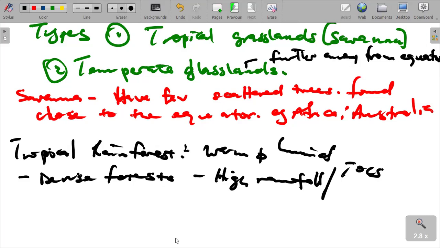Because of their extreme conditions, there is not as much biodiversity found in deserts as in other biomes.